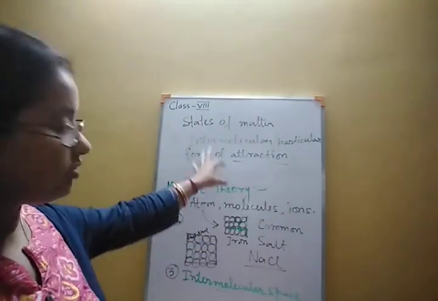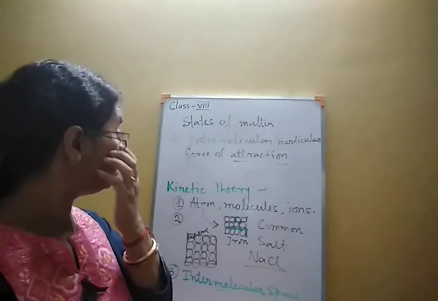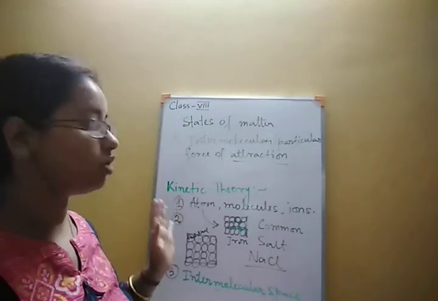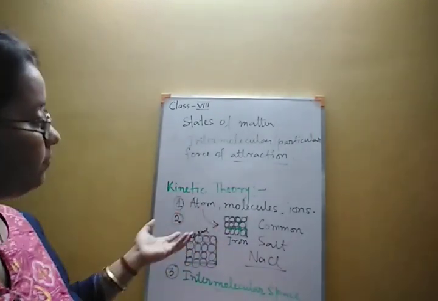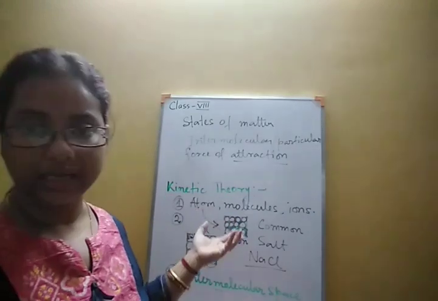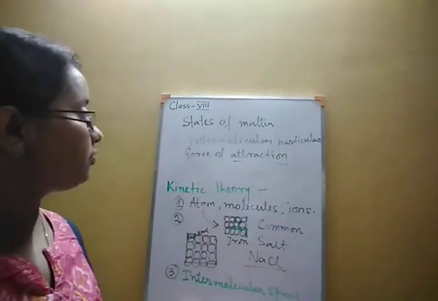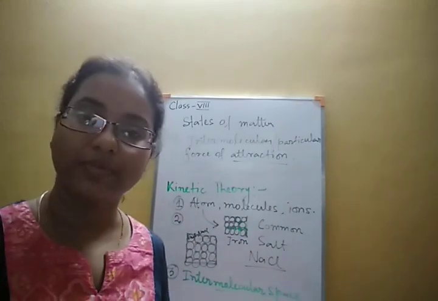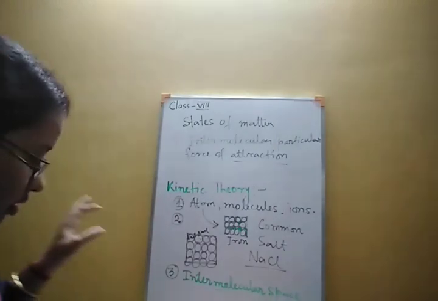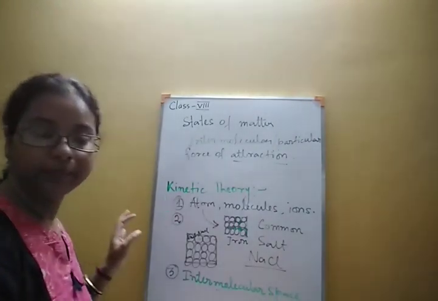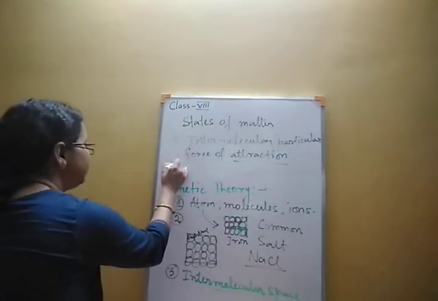This attraction may vary from matter to matter. The three states of matter will not have the same kind of force of attraction. Even in the same state of matter, suppose solids, all solids do not have the same kind of intermolecular or interparticular force of attraction. It will vary, but all have this. So this was the fourth postulate of this theory. Now number 5.